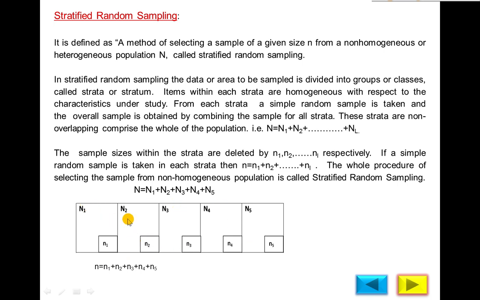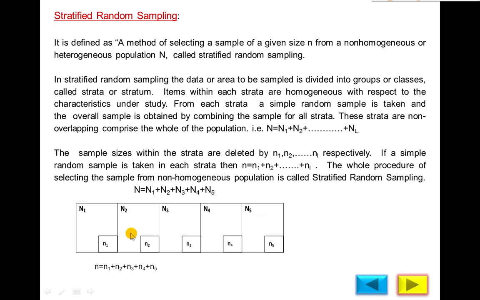Suppose first year, second year, third year, fourth year and fifth year, and each part is called a stratum. And items within each stratum are homogeneous with respect to the characteristic under study. Items, observations, objects are homogeneous because, suppose this is the first year population, according to qualification this population is homogeneous. Total population is heterogeneous according to qualification.